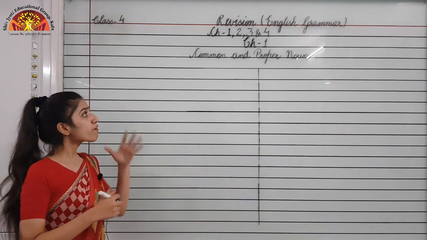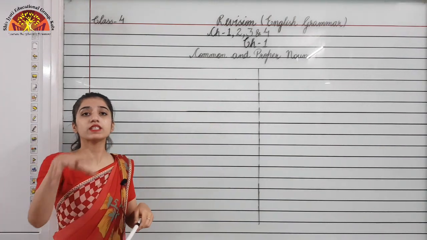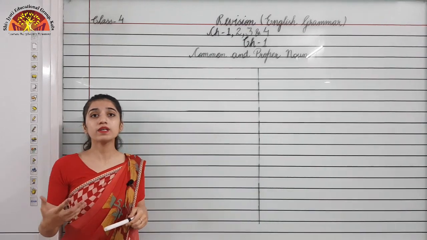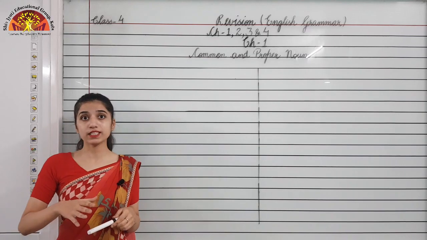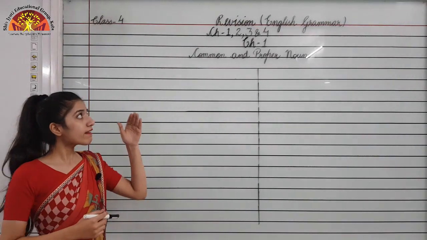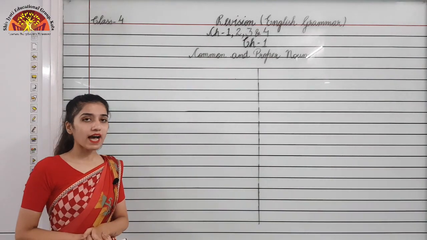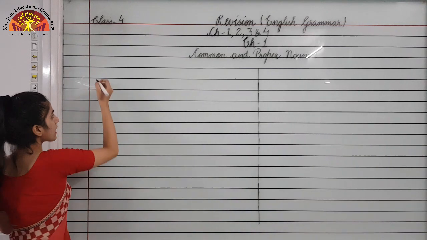Now before knowing what is a common and a proper noun, we should know what a noun is. A noun is the name of a person, place, animal, thing, and it expresses ideas and emotions too, right? So in short I can call it a naming word, right?